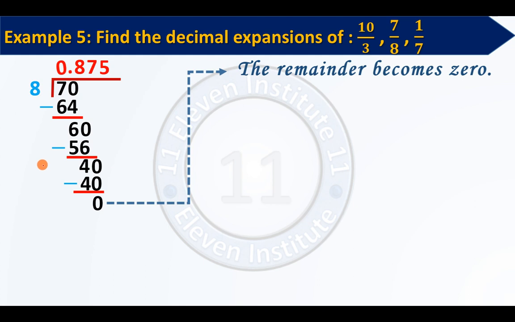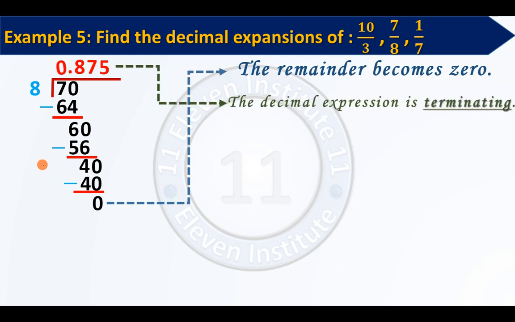Fine? Understand this. So, we can say that the decimal expression is terminating. The decimal expression is terminating 0.875. The answer is fixed. Now you cannot lengthen this answer. You cannot write new numbers after this 5. Why? Because you do not have anything available here for division. So whenever the remainder becomes 0, you will get a terminating answer over here. The decimal expression or decimal expansion is terminating.